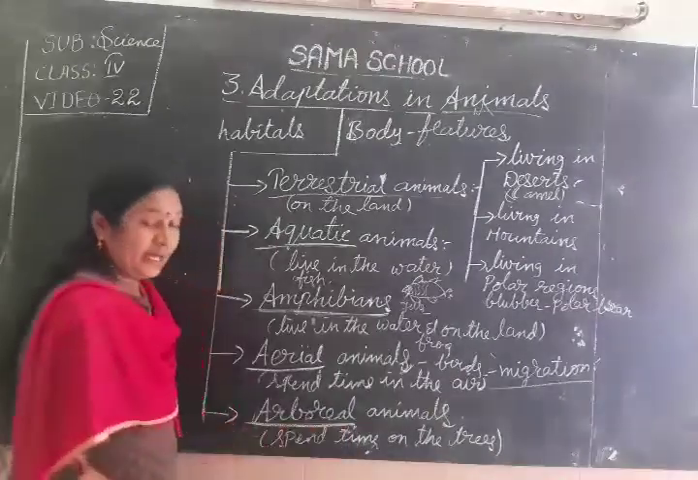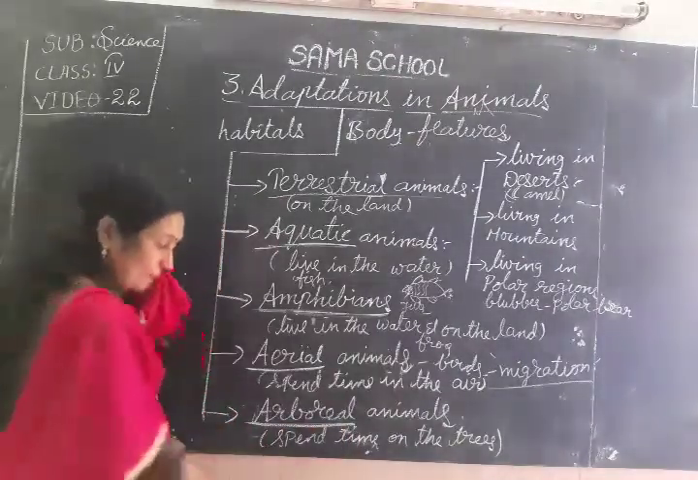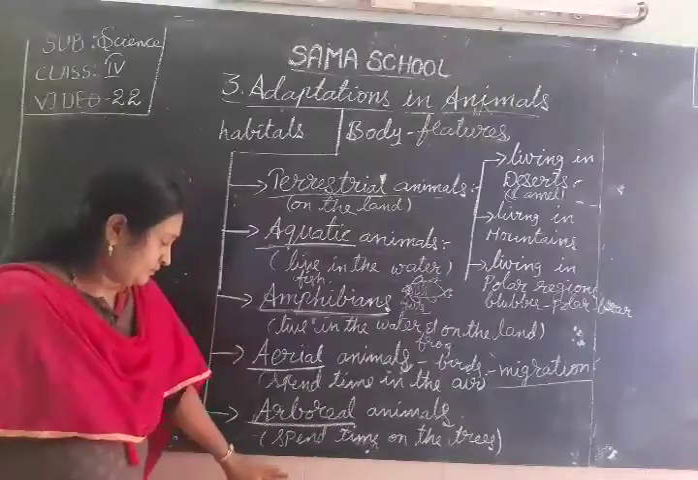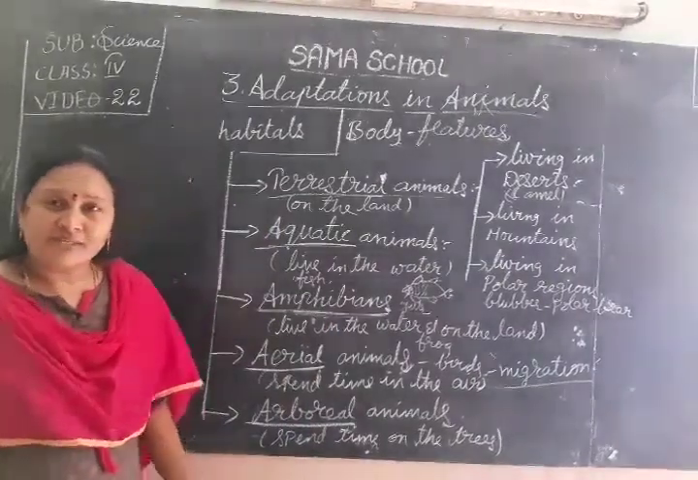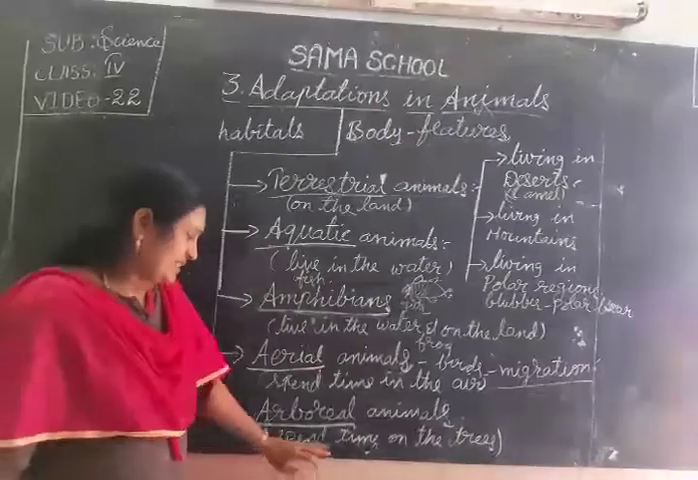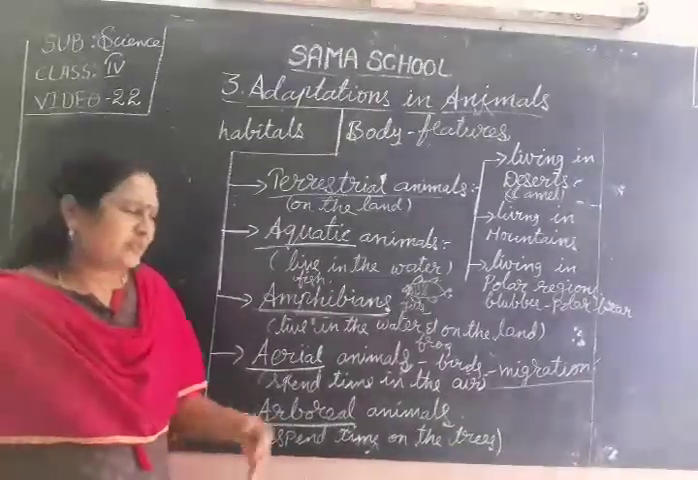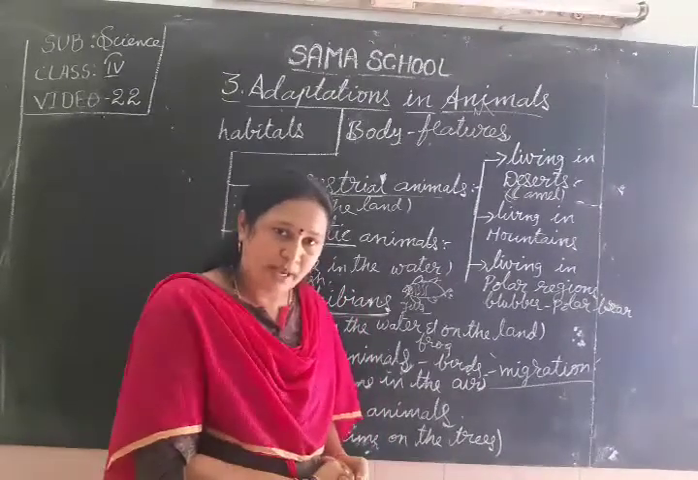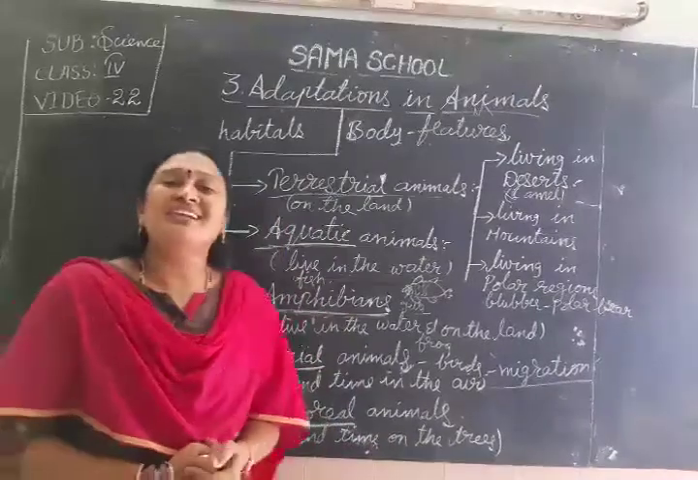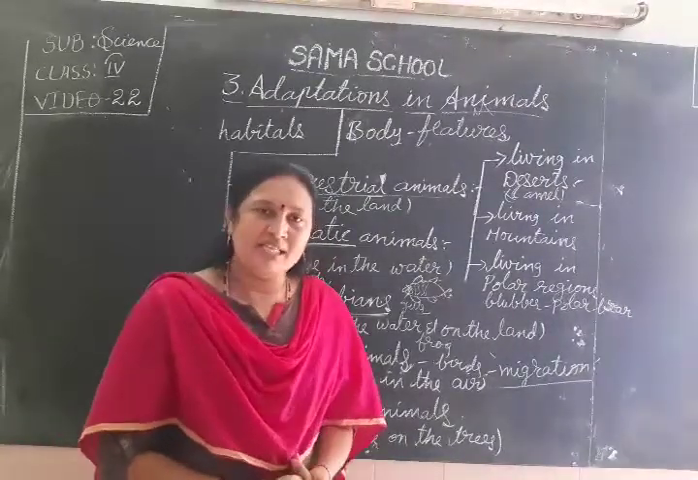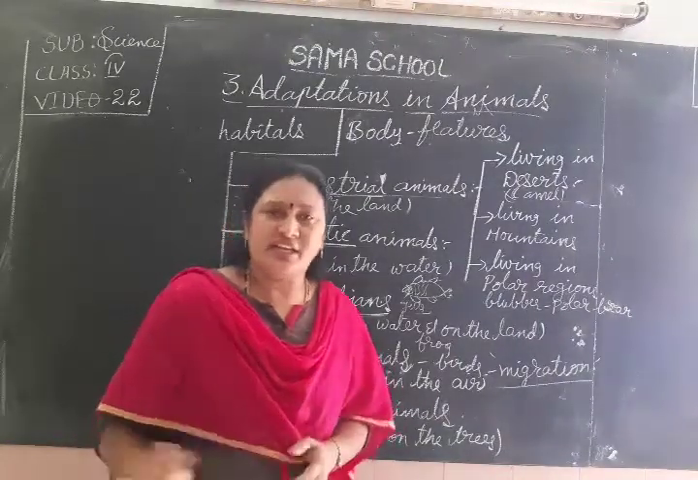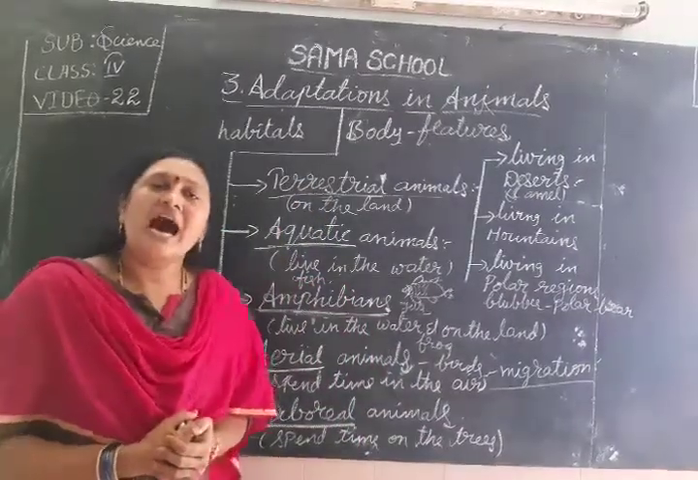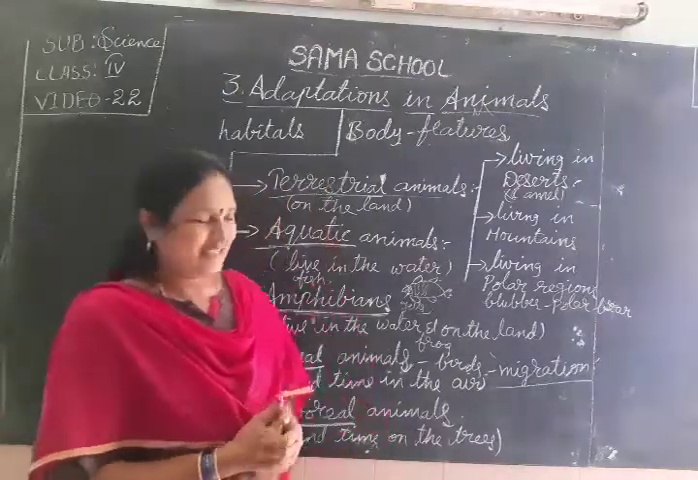And the next one, arboreal animals. So, air is over, land is over, and water is also over. Next one, is there another place? Yes, these animals live on the land, but they spend much time on the trees. So, those animals are known as arboreal animals.